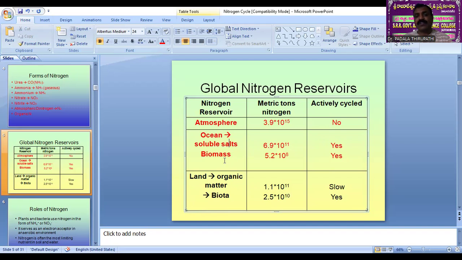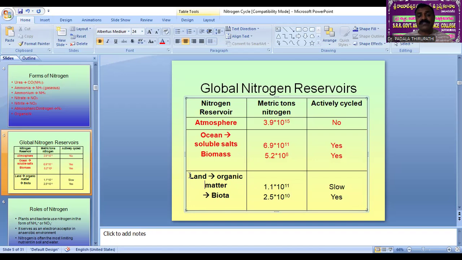salts. And even though the biomass, 5.2 into 10 to the power of 8 metric tons, is available in biomass in the entire oceanic environment and also the sea environment, and it is also actively cycled.